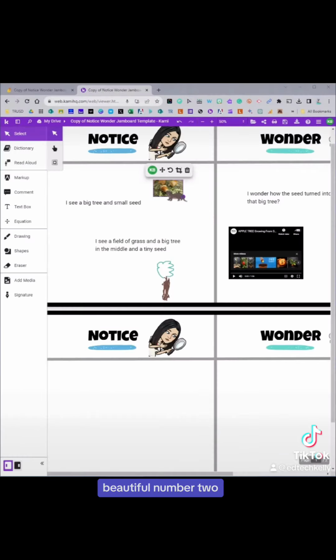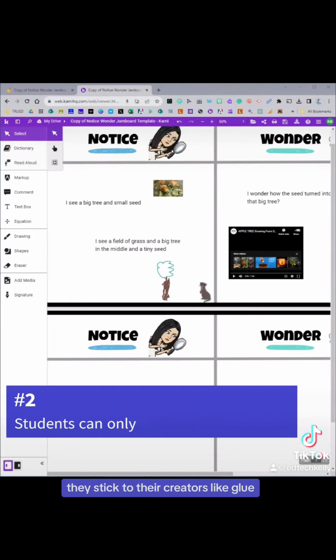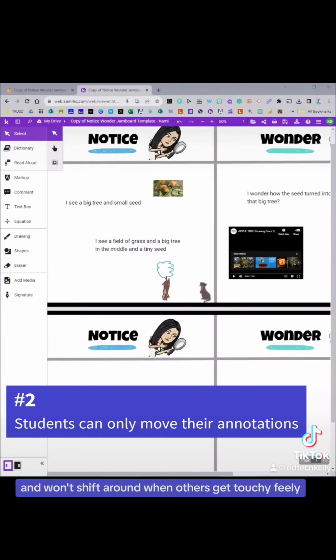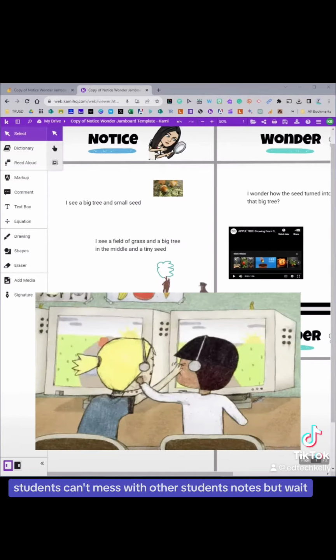Beautiful. Number two, in Cami, comments are loyal. They stick to their creators like glue and won't shift around when others get touchy-feely on the board, aka students can't mess with other students' notes.